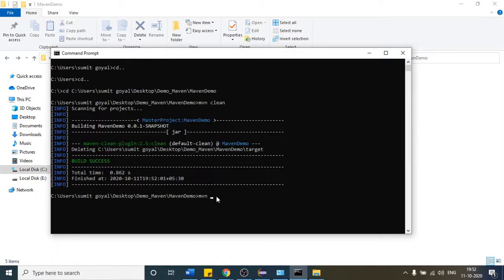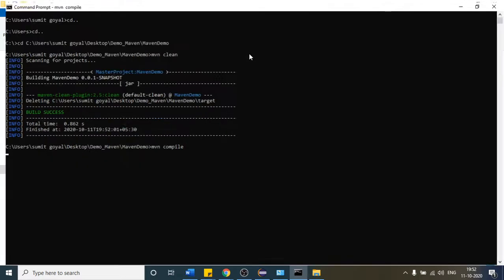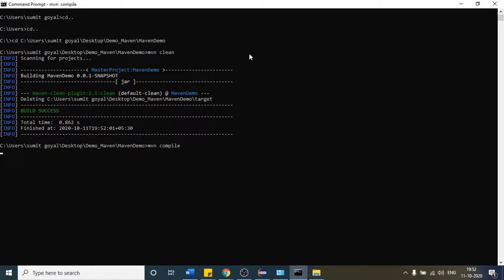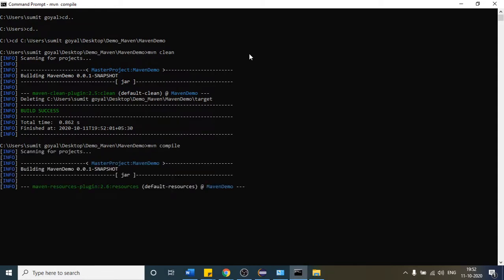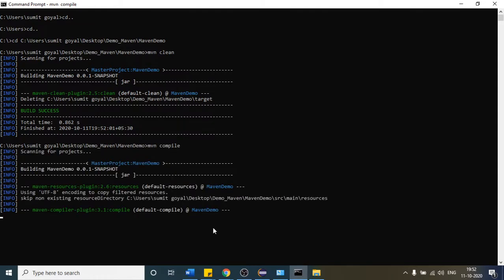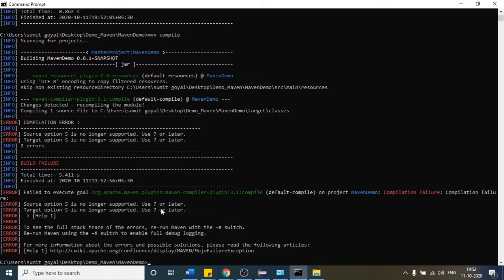So as of now, let us go one by one. I will write compile. Maybe you are going to get one error here. Let us also see the error, and it is the most common error. Okay, we got the error, no issue. What it is saying: source option 5 is no longer supported. Target option 5 is no longer supported. It is saying that version 5 is not supported. You can use some other version like 7 or later, or you can use version 8.